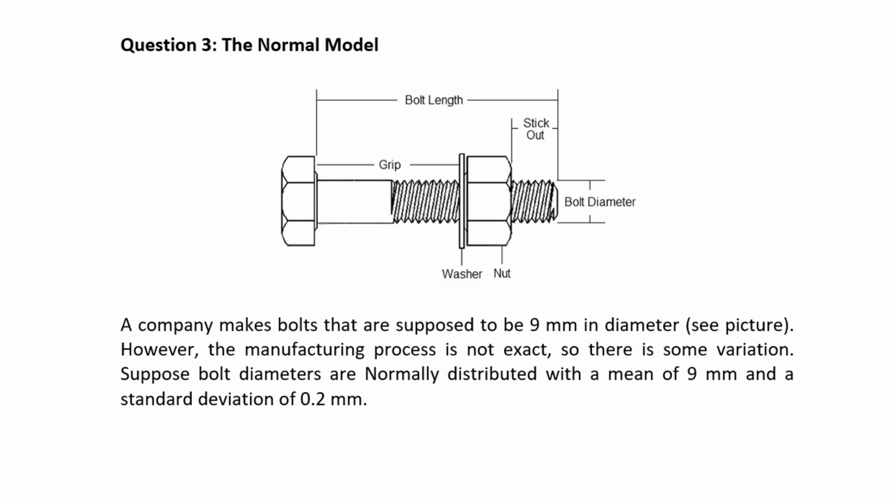So we're supposing that bolt diameters are normally distributed with a mean of 9 millimeters and a standard deviation of 0.2 millimeters. So this mean and standard deviation, these are model parameters, and we're going to use this model to make predictions based on calculated areas.